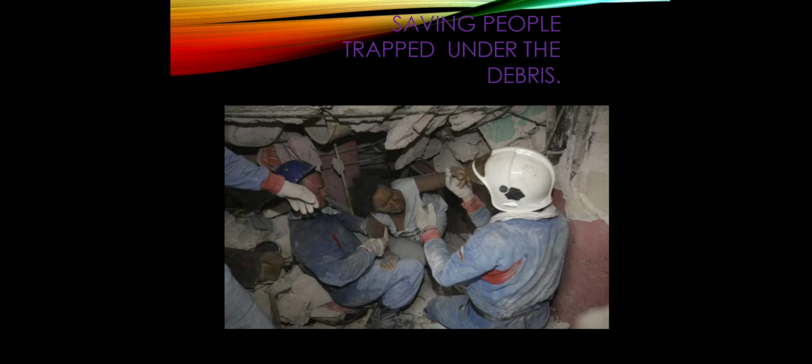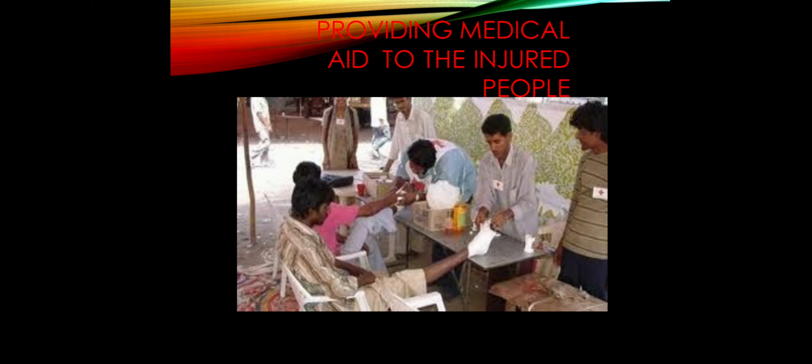As you can see here, two men are taking a lady out of the debris. She was trapped under the debris of the building, and thus they are taking her out. Now, since they are taking her out, she must have got injured. So these people are providing treatment to them. Next, since their house has collapsed, their kitchen also has collapsed. So what about the food? Where will they get the food from? So they are providing food to them.